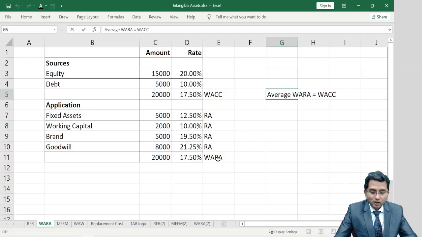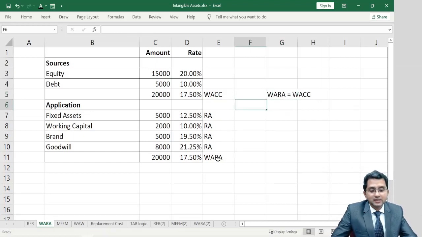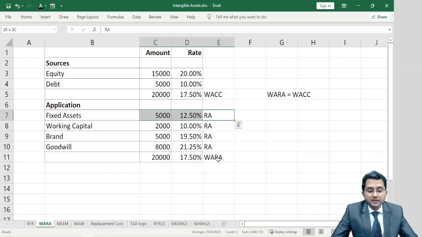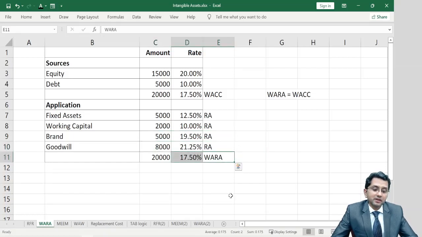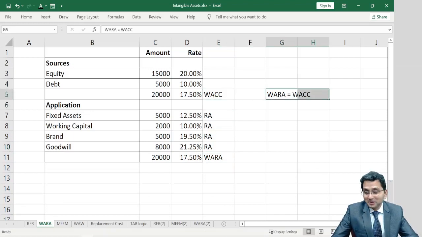So to improve language, I can say it like this: return on fixed asset is 12.5%, return on working capital is 10, return on asset for brand is 19.5, return on asset for goodwill is 21.25, weighted average return on asset is 17.5. So WARA should be equal to WACC. This is better terminology. Okay.